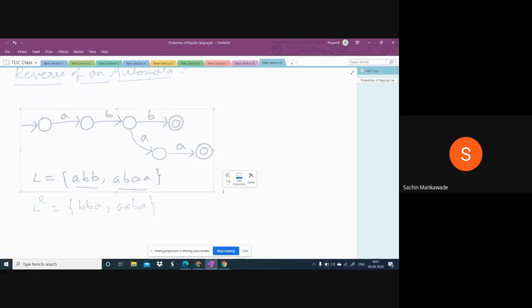Now, here we have only one initial state. We'll make this initial as final state. And we have these two final states, which will become initial. So interchange the initial and final. First I will complete that.